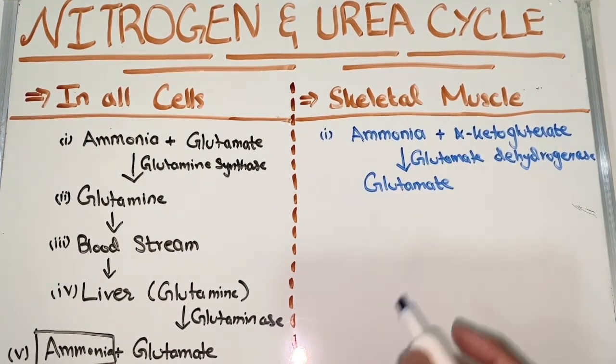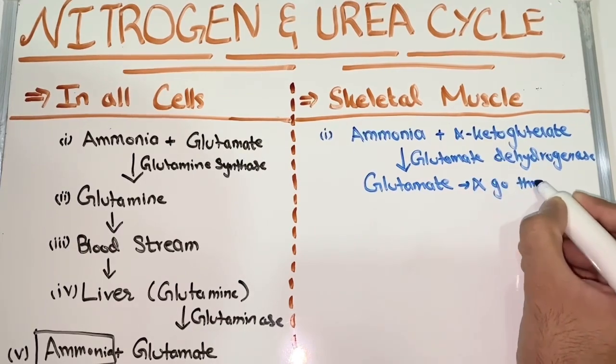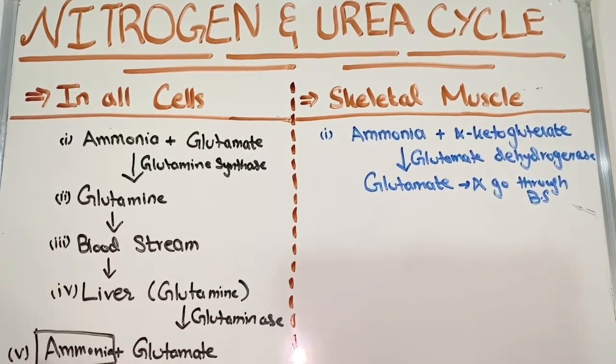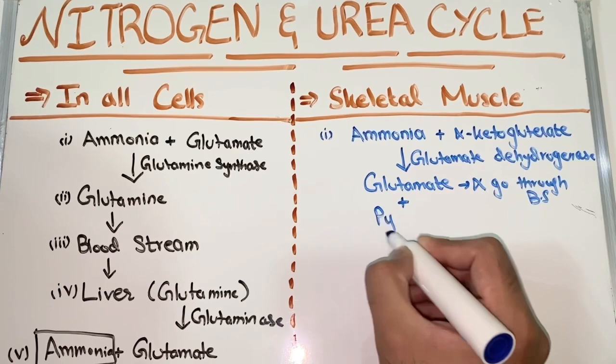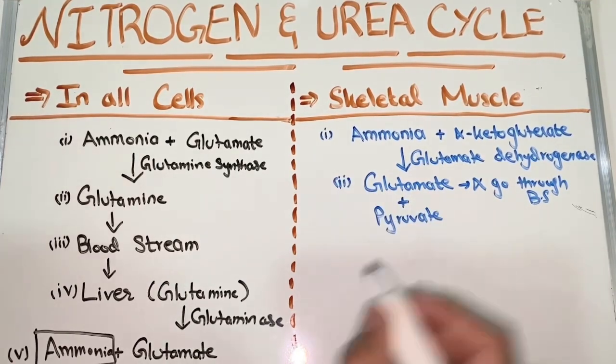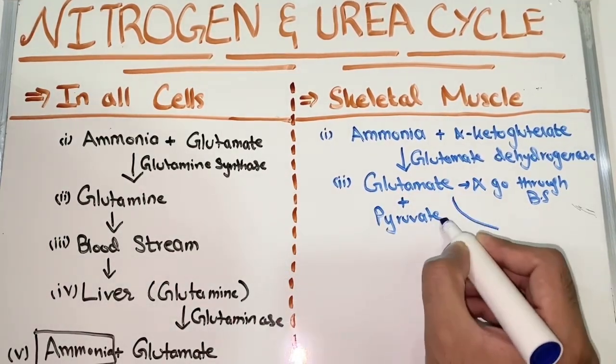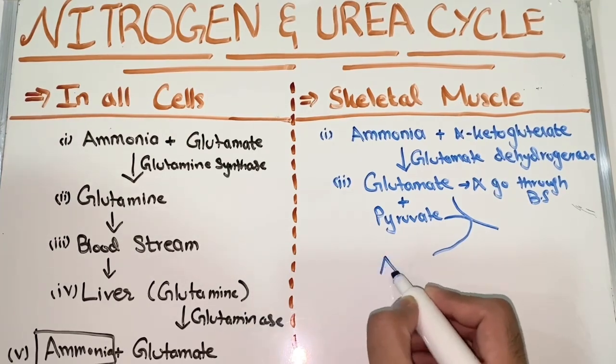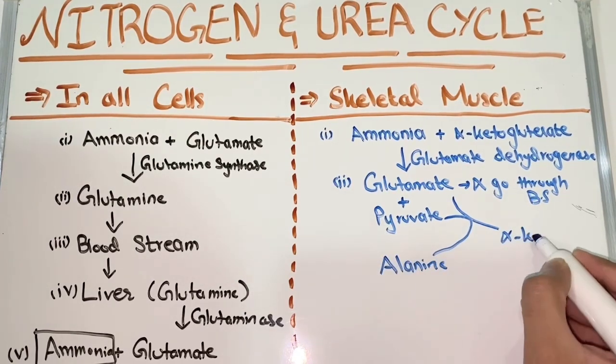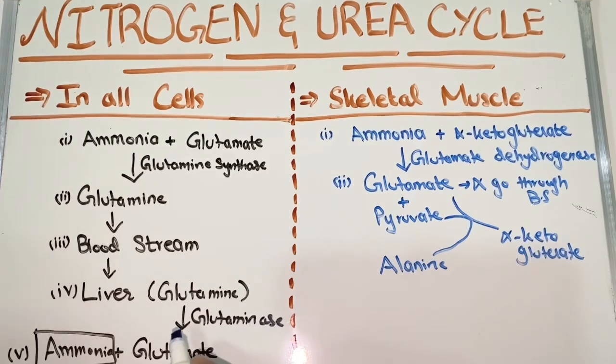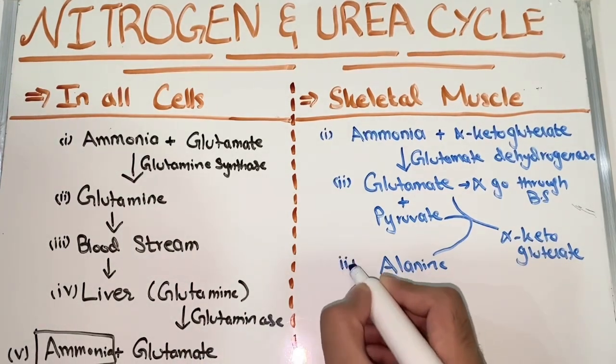When it is converted into glutamate, there is another problem, that glutamate also cannot go through the bloodstream. So glutamate adds up with the pyruvate and converts itself into alanine and alpha ketoglutarate. Alanine can go easily to the liver via bloodstream.